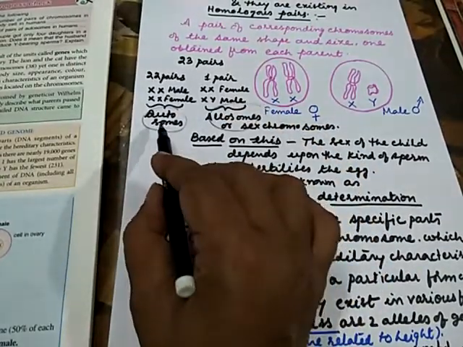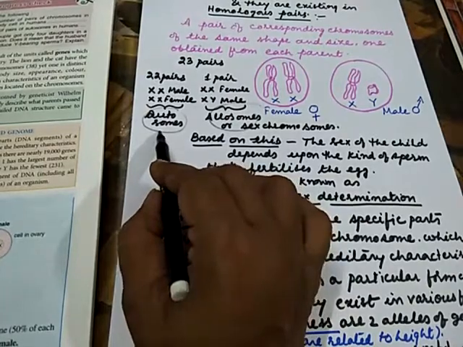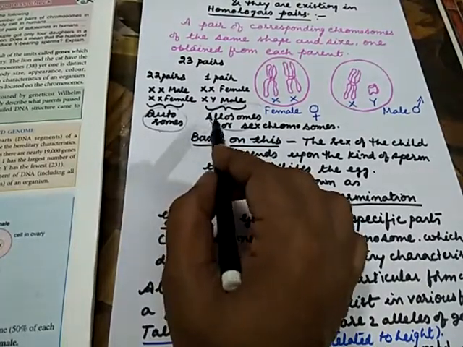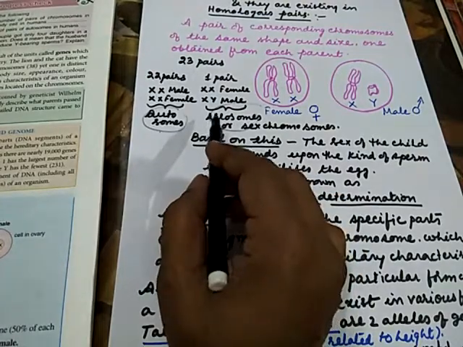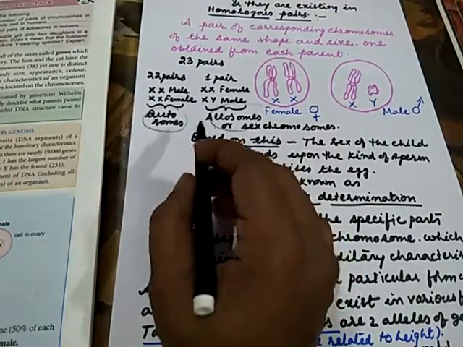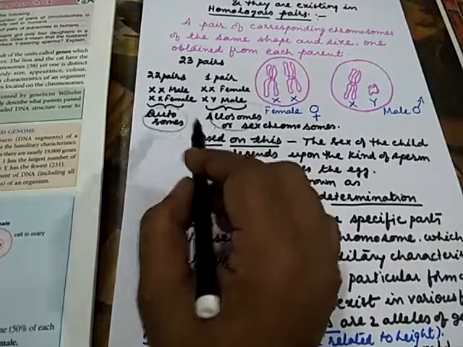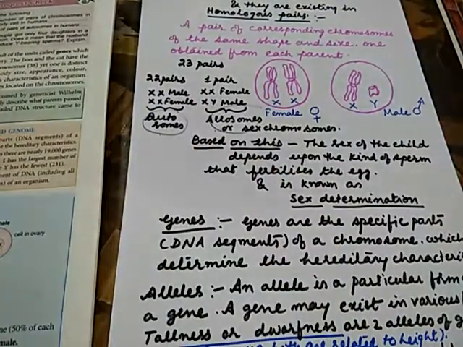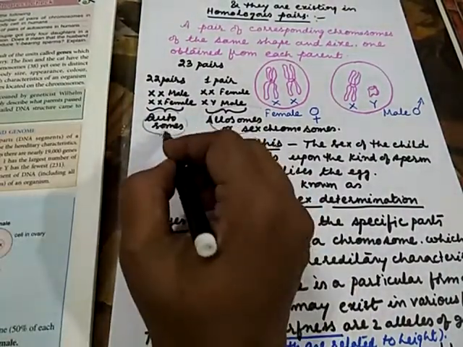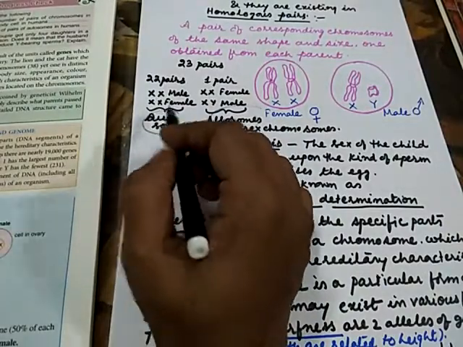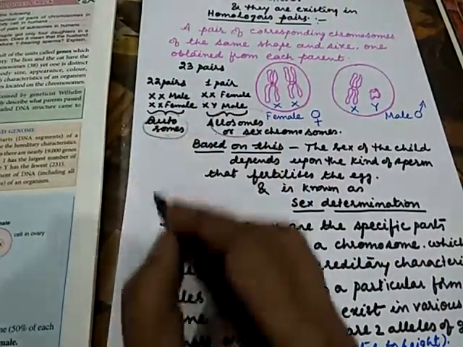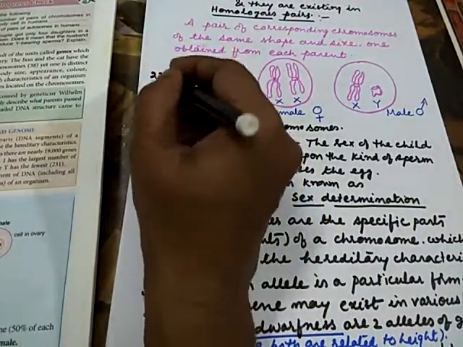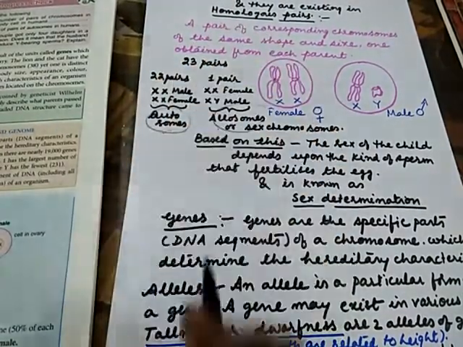Autosomes are the 1 to 22 pairs of chromosomes, and the last pair is known as the allosomes or sex chromosomes. Pairs 1 to 22 have identical chromosomes, and these are categorized as autosomes. They are designated with the symbol capital X.